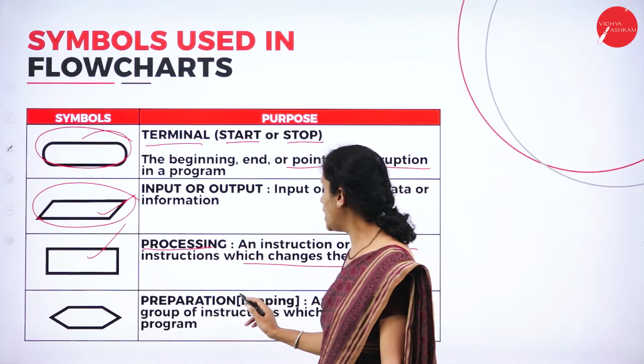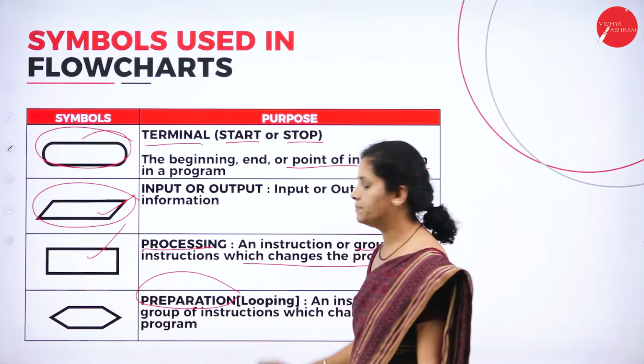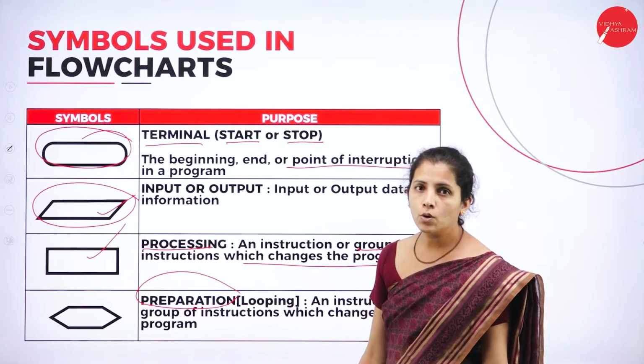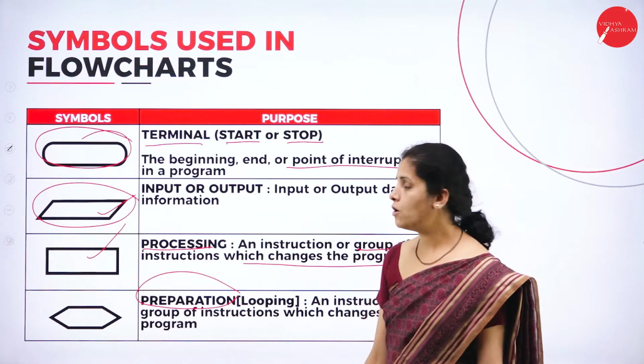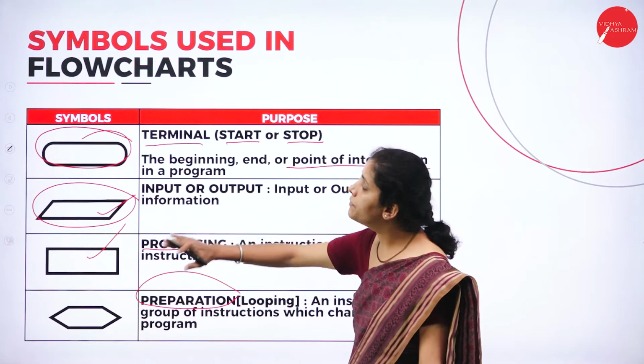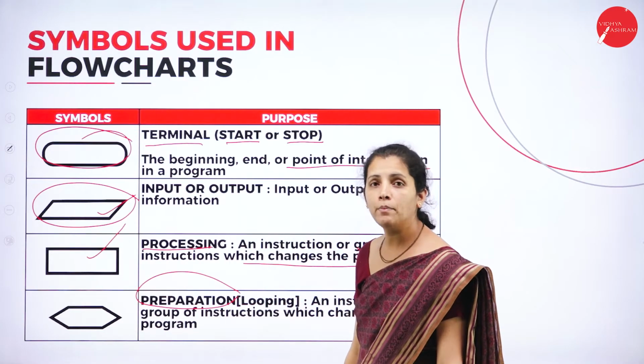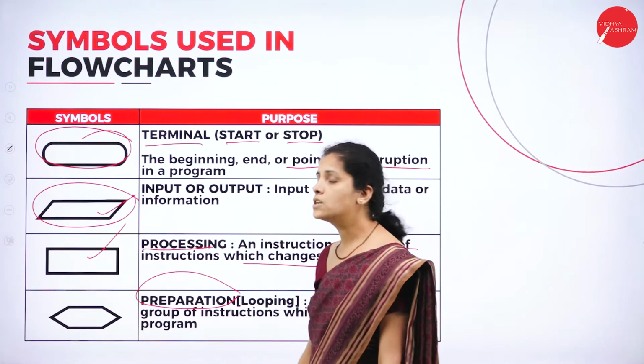Then I'm going to have the preparation symbol. Why do I require preparation? Because the symbol is different from all the above three symbols.